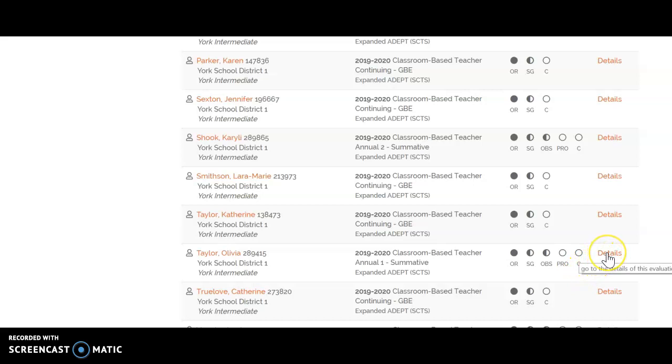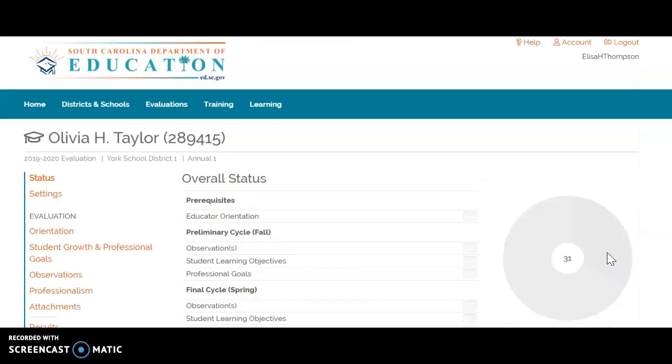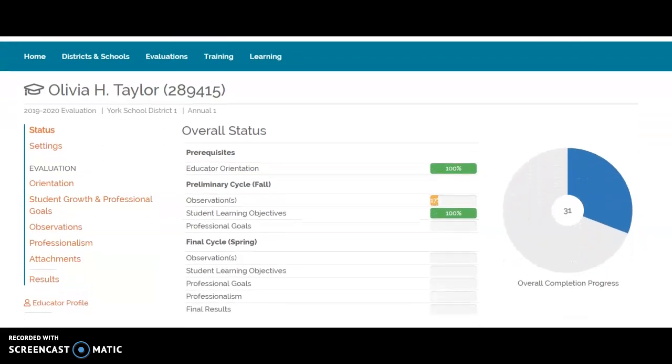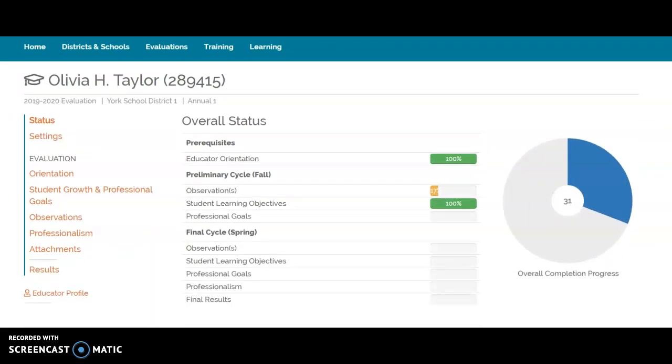If we click on details, this gives the status of the teacher. Here, she has done the orientation, which means she has been given the training and has viewed all the necessary materials that show what she needs to accomplish to go through this evaluation system effectively. She has had 1 observation that has been recorded.